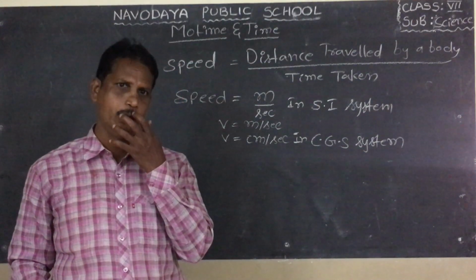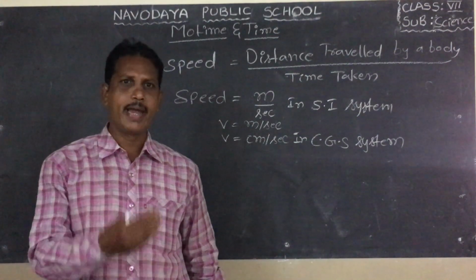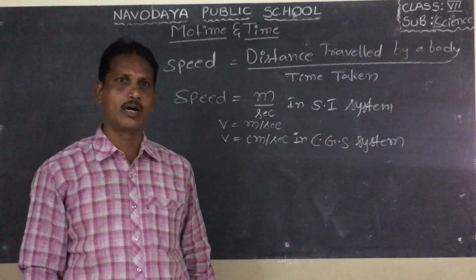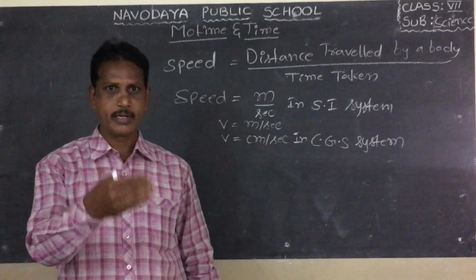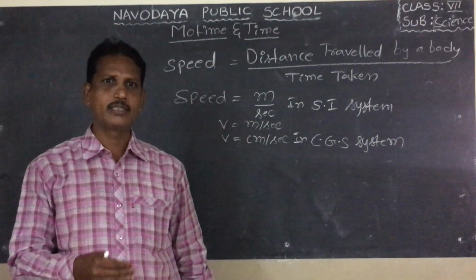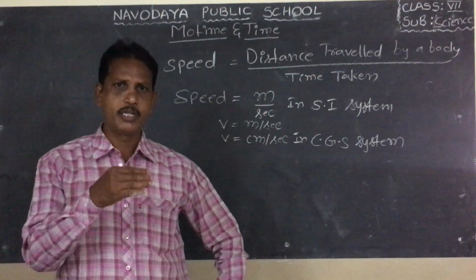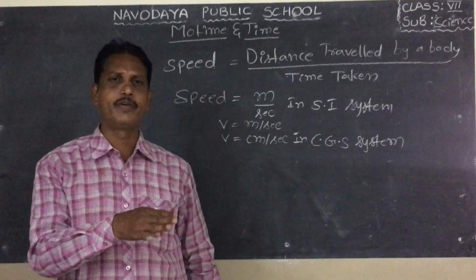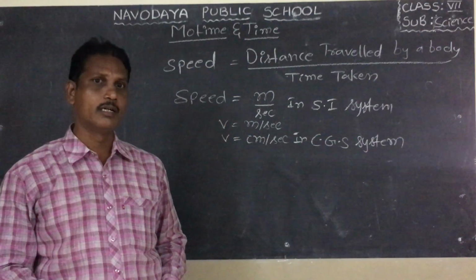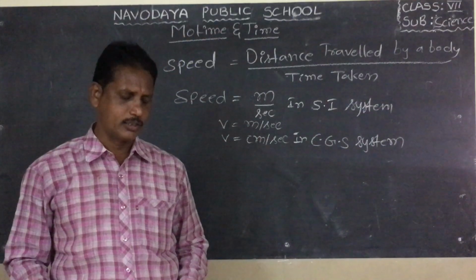It is called speed. We know there are speedometers in all vehicles, in bikes and in cars. In cars, the meter is called an odometer. In bikes, the meter is called a speedometer. The speedometer shows the distance travelled by a body in a given time, like 60 or 50 kilometers per hour, in bikes or in cars.